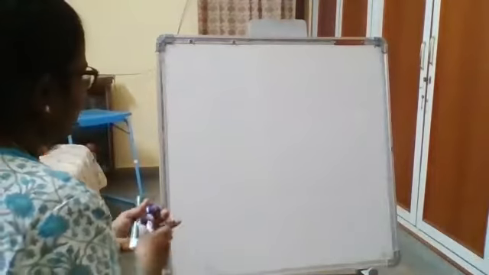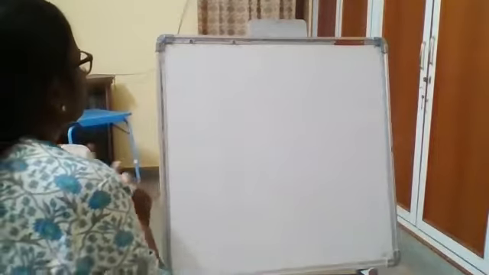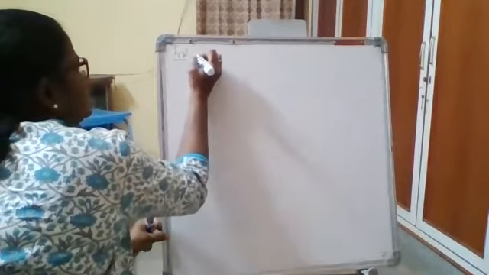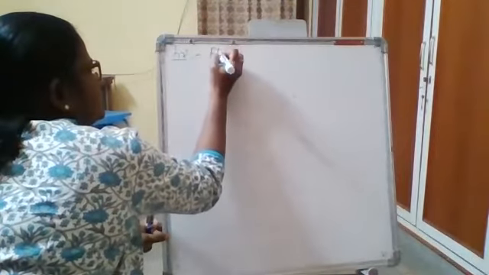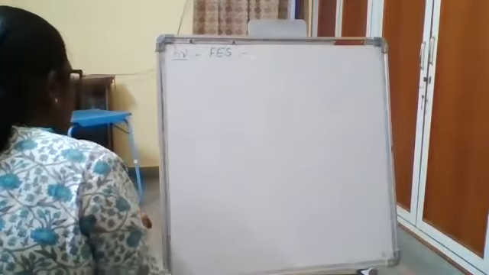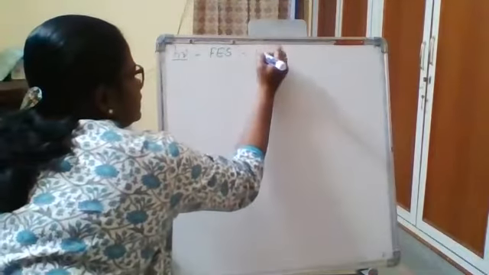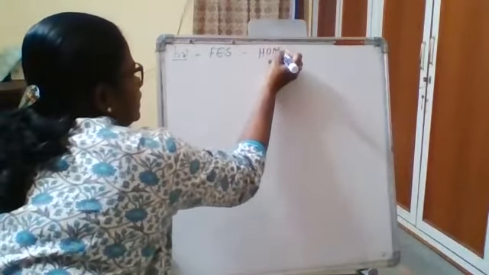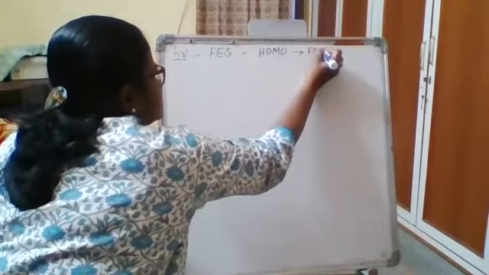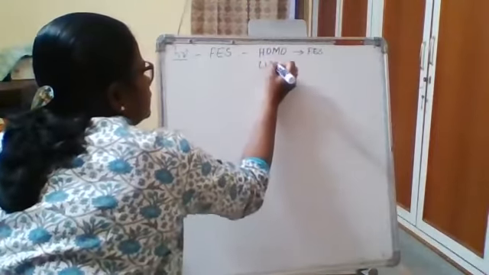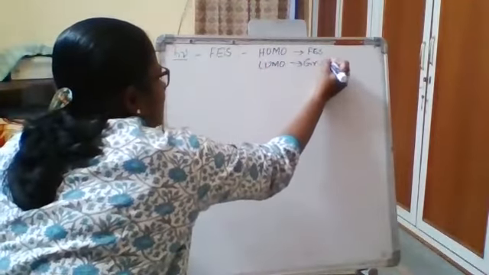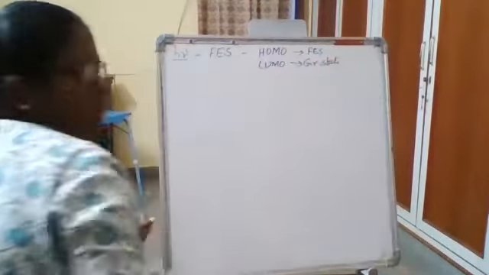Okay. Now, coming to the photochemical condition, we need to take a first excited state. So in this first excited state, again, for one reacting partner, I will take HOMO of the first excited state and LUMO of the ground state. One reacting partner has to be there with the ground state.